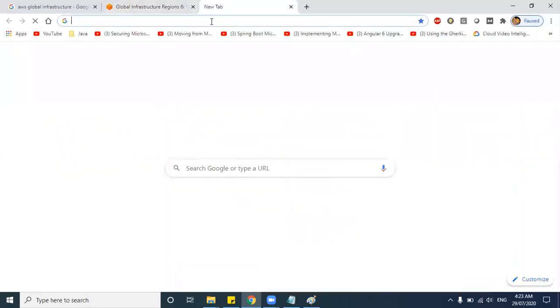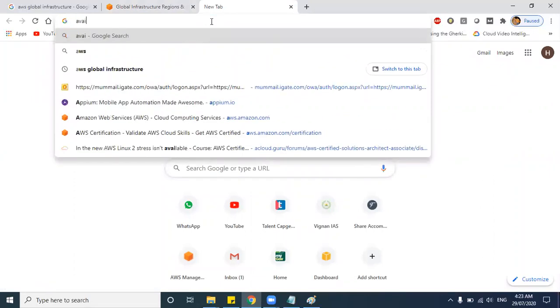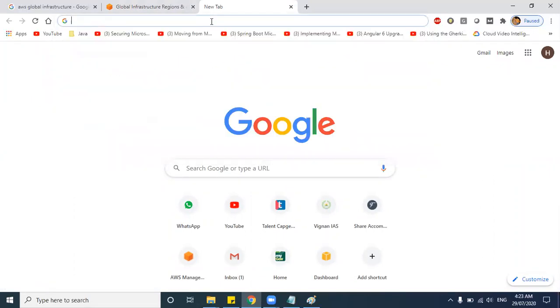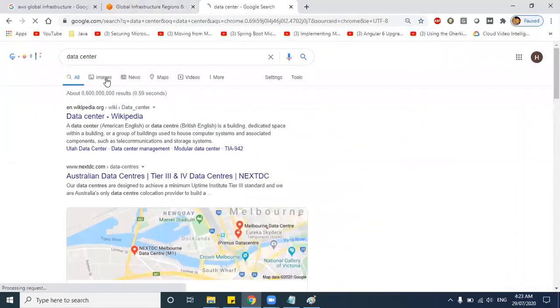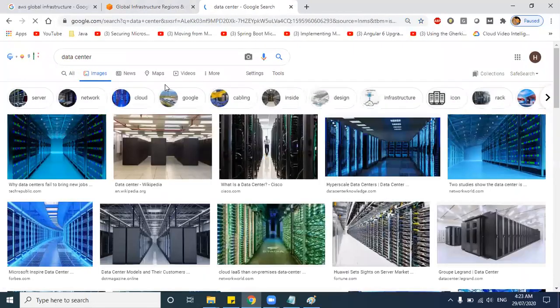So you might ask, what is an availability zone, right? So let's say a data center. Every availability zone will have a data center like this. You will have servers, network devices, everything accommodated in this big warehouse kind of structure. And this data center will be provided for your cloud.